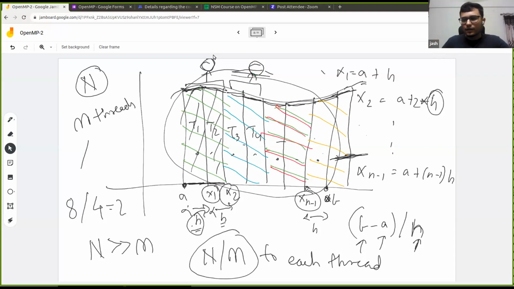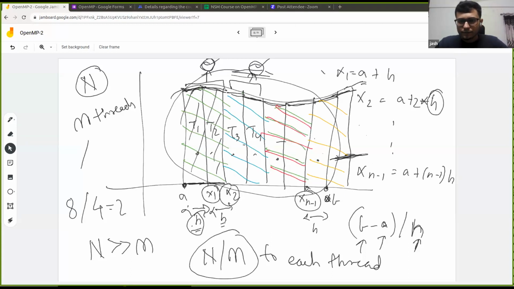And finally, when all the threads are done computing their own area, then they'll add all the values, right? So each of them will compute the area of its own trapeziums, and then later sum up the values, and that summed value will be the final area under the curve. So that is what we want, right? That's the way we'll parallelize this code. So quickly moving back to the slides.